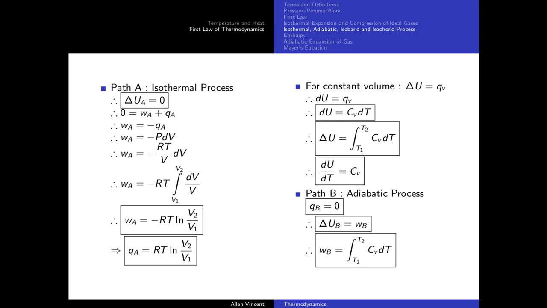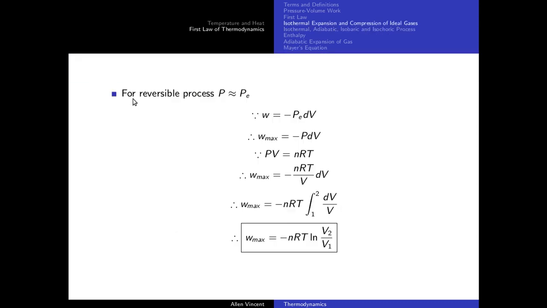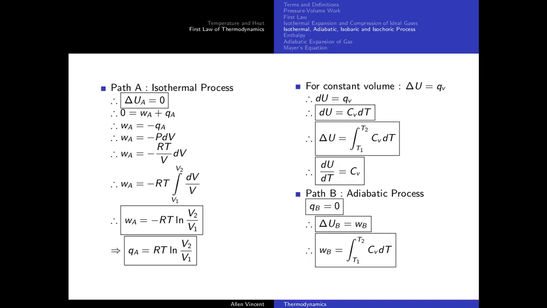Remember what I said. In an isothermal process, the change in internal energy is zero. I explained it in this slide very nicely for you. Please rewind and check if you still have doubts. Why? Because temperature is constant. If temperature is constant, no change in energy, so delta U A is going to be zero. So A stands for change in internal energy along A. That means according to first law, I'll get this equation, correct? If you rearrange, I'll get WA is equal to minus QA, correct?